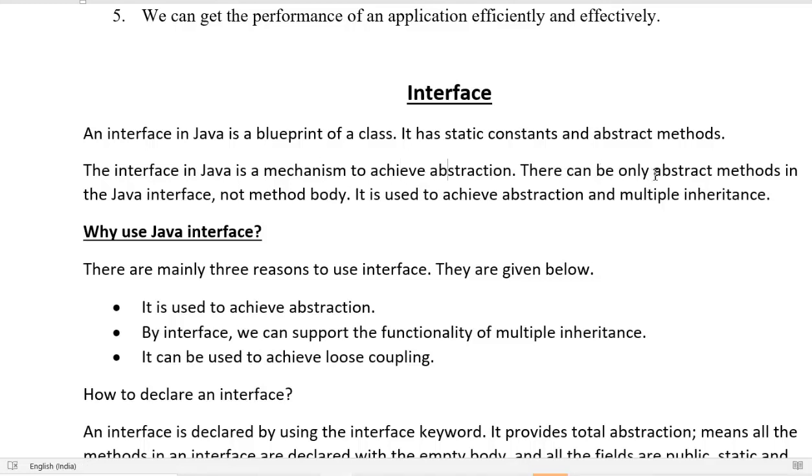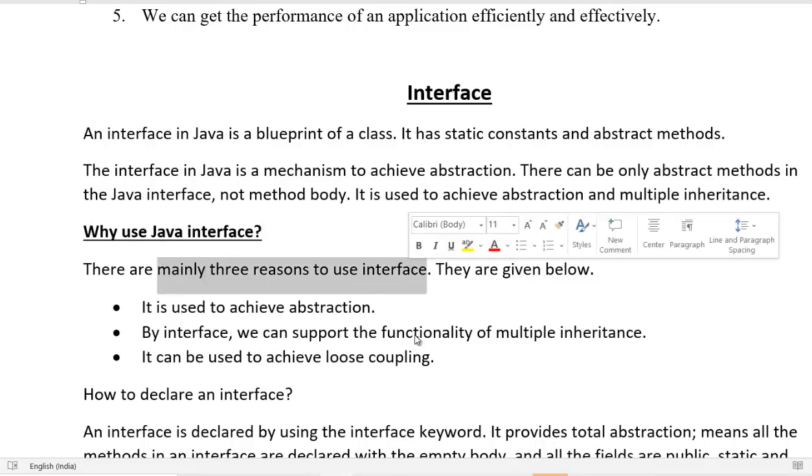There can be only abstract methods in a Java interface. Only abstract methods means there is no body of the method. Abstract method means only the skeleton is written. It is used to achieve abstraction and multiple inheritance. We can get multiple inheritance here. Okay. Why use Java interface?